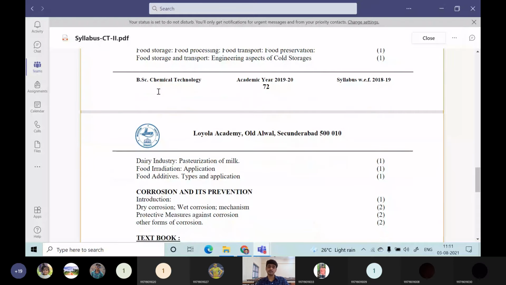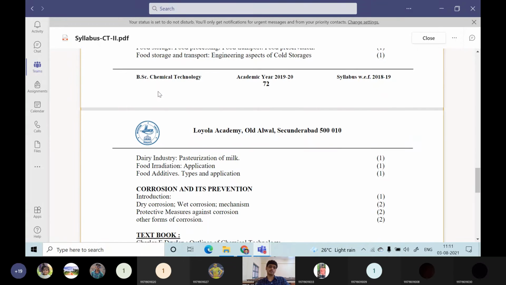What are the various engineering aspects which are involved in the cold storage designs? Nowadays, and in the earlier days also, these are very popular cold storages. Why? Because the farmer has to sell that particular harvest to some middleman or transport it to some market before getting a minimum crop price, minimum support price, MSP we will call that. So before getting that MSP, the farmer will be storing their harvest in some cold storages. So cold storage design is also a very important aspect in our CT2 course.